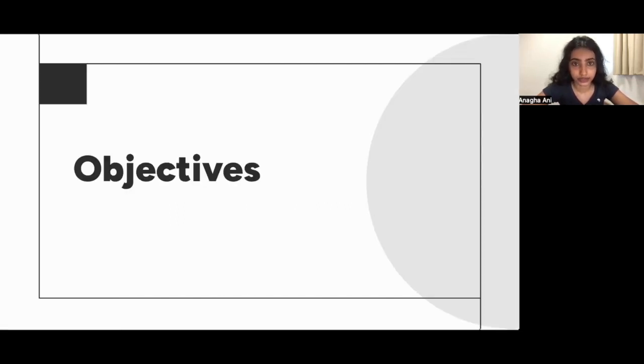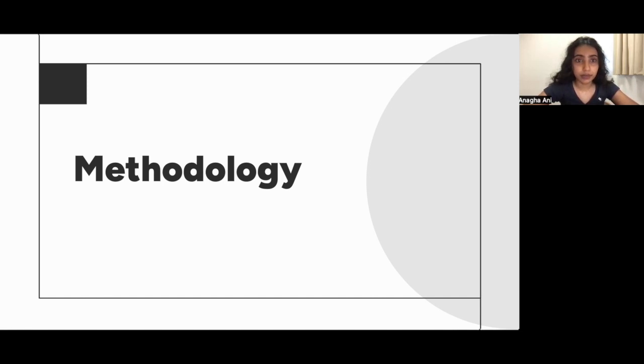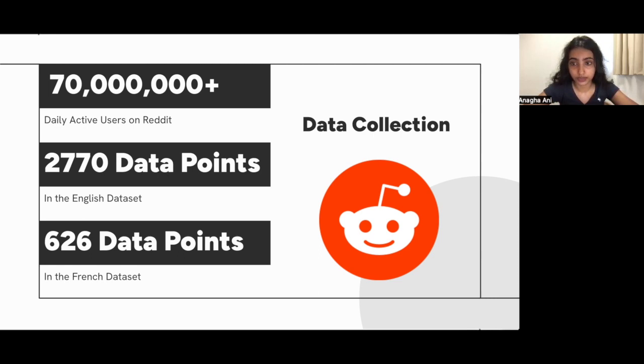This leads me to the objectives of this project. The first being to develop and analyze a corpus containing comments and opinions on the topic of globalization posted to social media sites in two languages, French and English. The second key objective is to extract culture-informed sentiments and analyze the trends in these sentiments. I will now describe in further detail the methodology that was used to achieve each of these objectives.